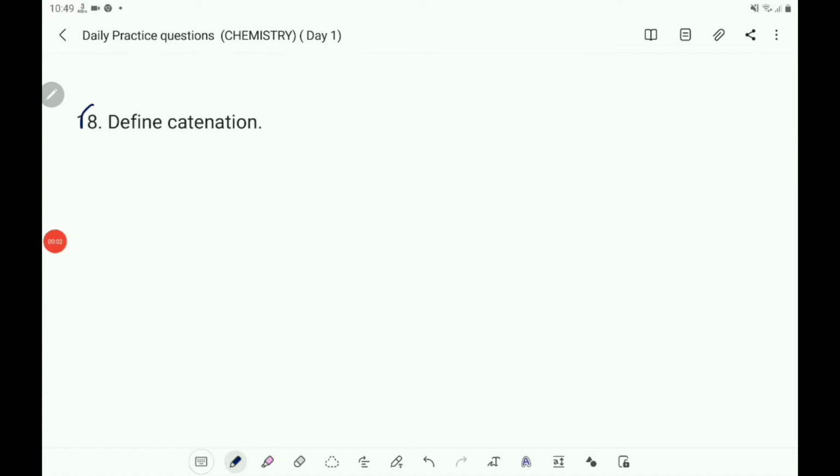Now the question number 18. Define catenation. So what is the definition of catenation? It is a property of carbon. The property of carbon to form bonds with other carbon atoms giving rise to a large number of molecules is called catenation.